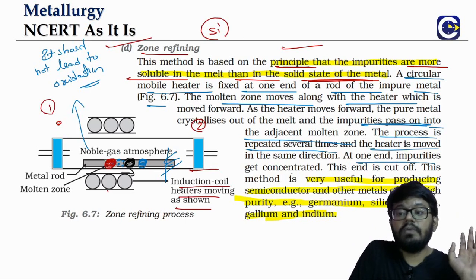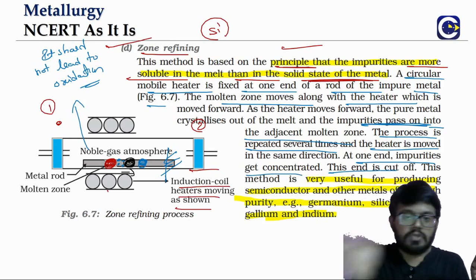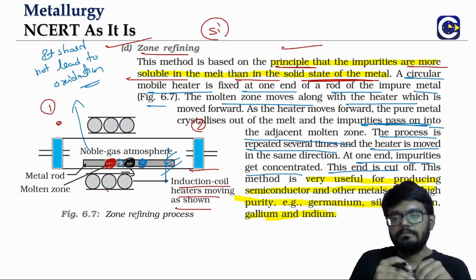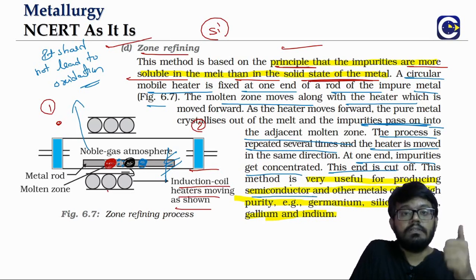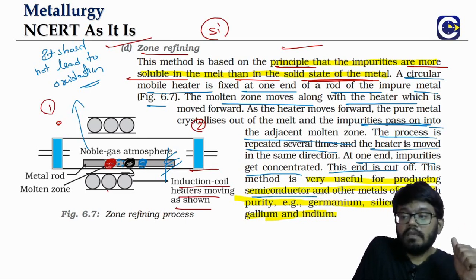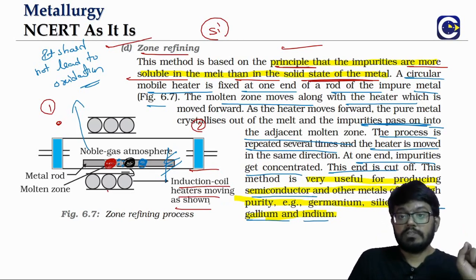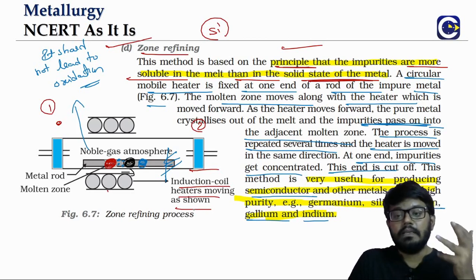And in the end, all the impurities will be concentrated at one end. Say if you are moving from left to right, all the impurities will come to the right end. We will just cut it off, and the remaining part of the rod is almost pure. So where is it useful? For the semiconductors, like what? Silicon, germanium, even gallium, indium. Sometimes these kind of questions also can be asked: for which of these elements is zone refining used? What are the examples for that? We have germanium, silicon, boron, then gallium and indium.